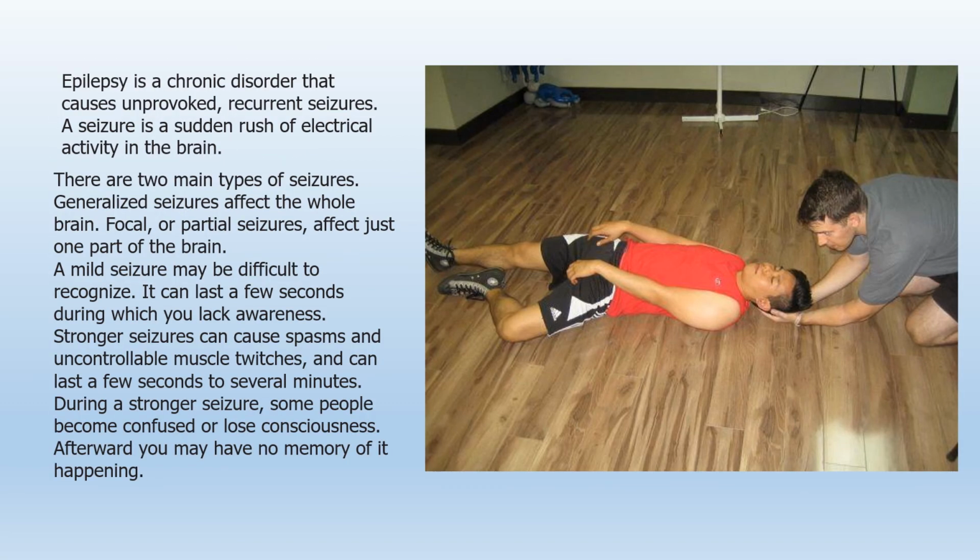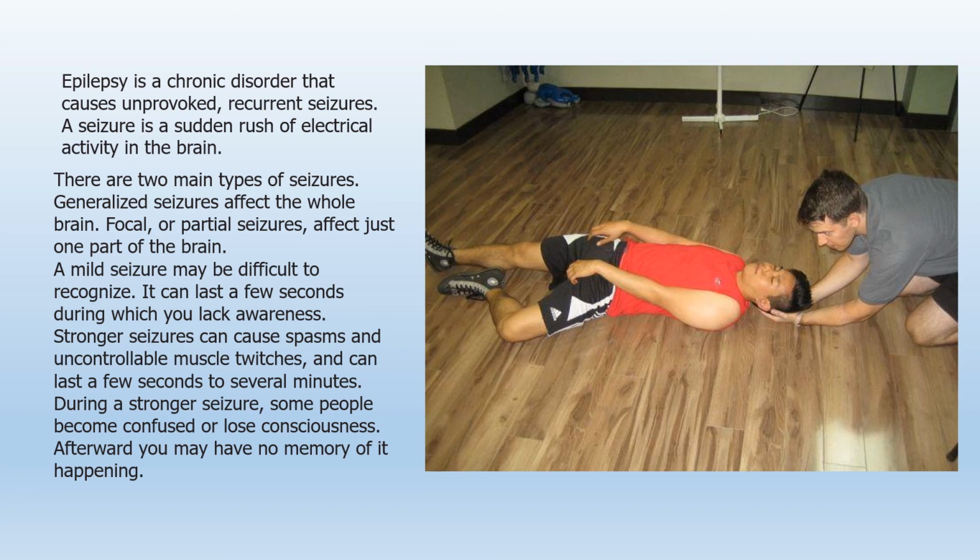Epilepsy is a chronic disorder that causes unprovoked recurrent seizures. A seizure is a sudden rush of electrical activity in the brain. Epilepsy is known as mirgi in Urdu. There are two types of seizures. Generalized seizures affect the whole brain. Focal or partial seizures affect just one part of the brain.